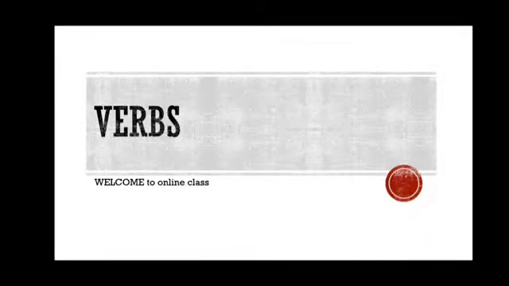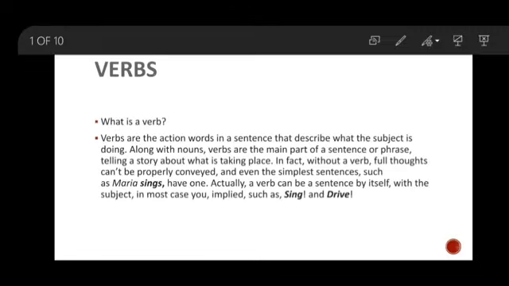Today, I will go through another session of language, that is verbs. Now, see what is a verb. Verbs are the action words in a sentence that describe what the subject is doing. It means the verb is telling the action of the subject along with nouns. Verbs are the main part of sentences or phrases, telling a story about what is taking place.